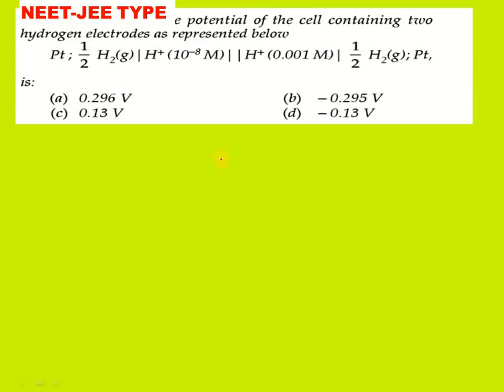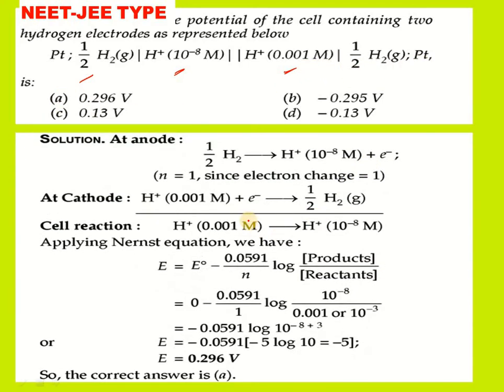See the next question. The potential of a cell containing 2 hydrogen electrodes as represented below. Here we have platinum on the left side, and the hydrogen ion concentration on the right side, the cathode side, is given as 0.001. For this we have to find the potential.